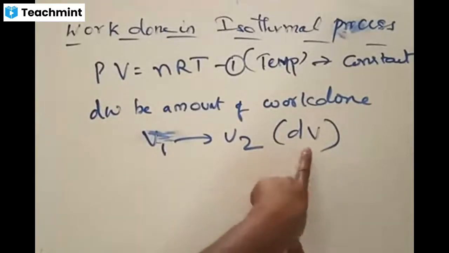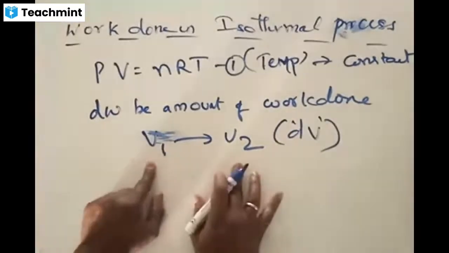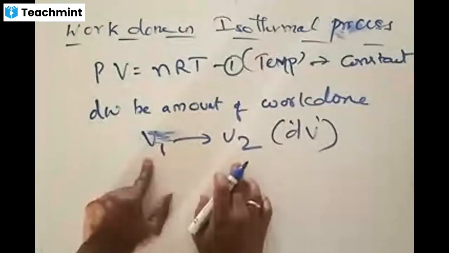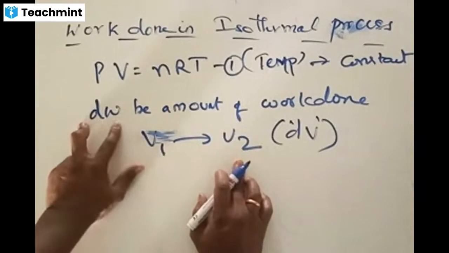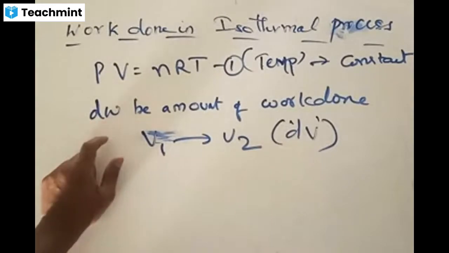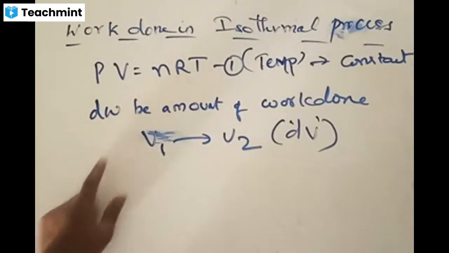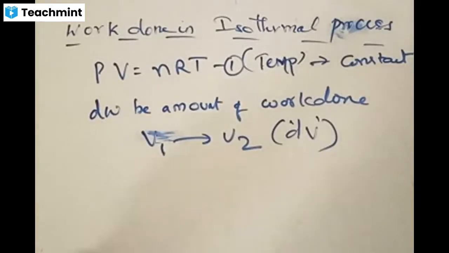dW is the amount of work done in undergoing a change for a small part; this is a total change. V1 to V2 is a total change. Total change will result in total work done. But for this part of dW, dV is the amount of change. Volume is changing from V1 to V2.